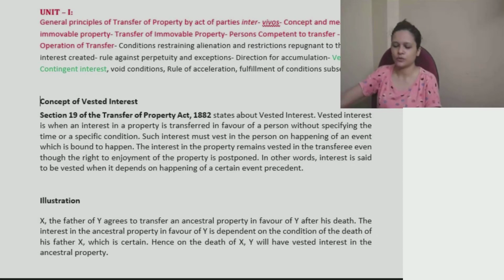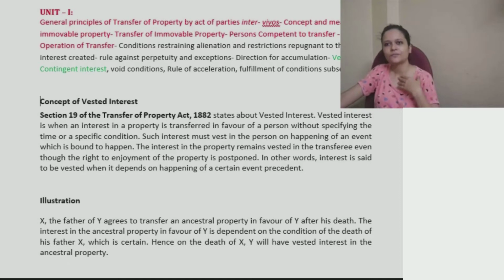So what I'm doing then? Such interest must vest in the person on happening of an event which is bound to happen. That means it is not dependent on some uncertain event. It is dependent on some certain event which is bound to happen, like death of a person. Man is mortal, we are bound to die. So if a property is being transferred on the condition of death, that once I die, this property is yours, that means it is certain that I will die. In that case, we will say that it is vested interest.